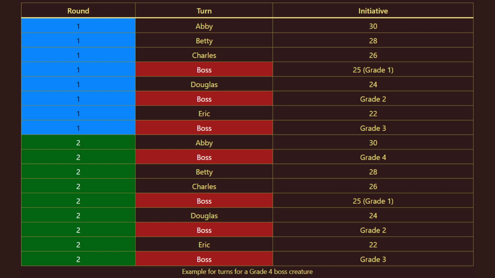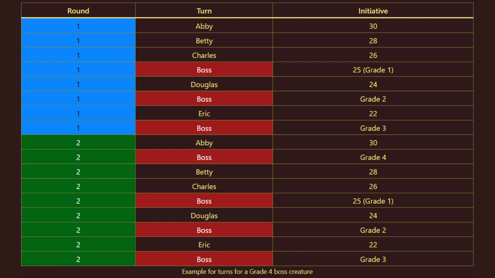These additional turns are always after the turn of the next enemy that they are fighting. For example, you have a grade 4 boss creature fighting against 5 player characters. Let us call them Abby, Betty, Charles, Douglas, and Eric. They have the following initiatives: Boss 25, Abby 30, Betty 28, Charles 26, Douglas 24, and Eric 22. They would have the order shown here in the 2 first rounds. A boss creature cannot gain more turns than there are enemies.